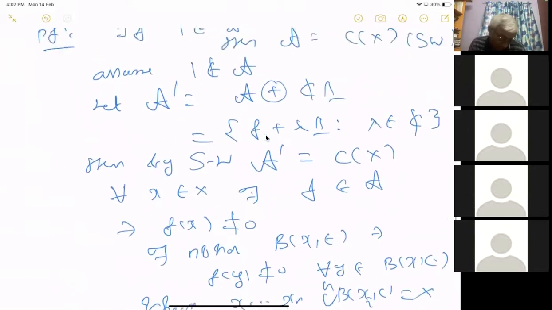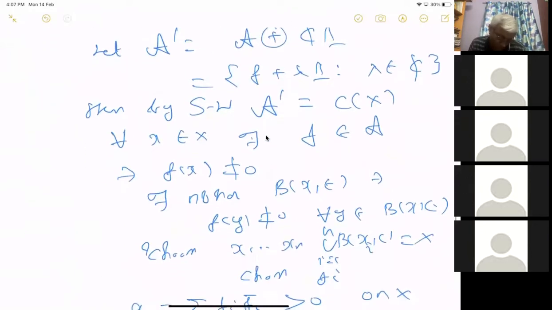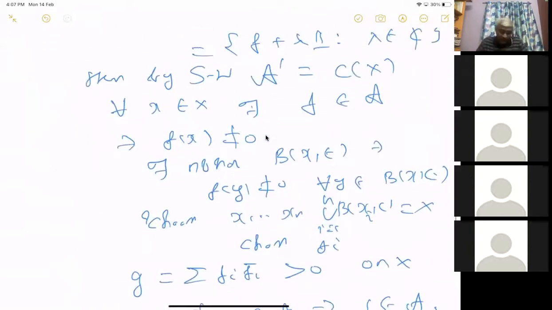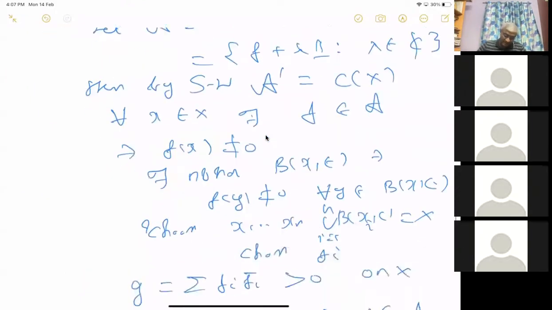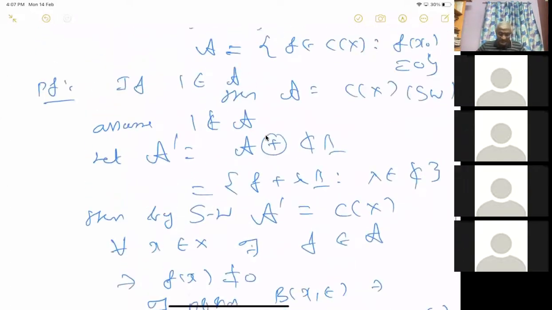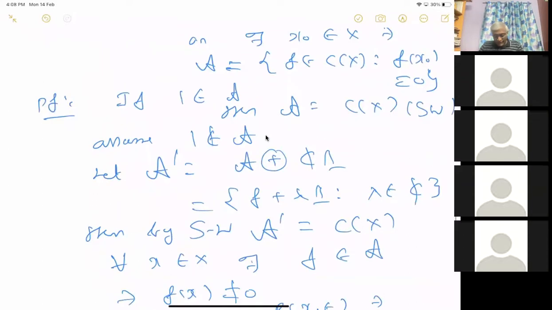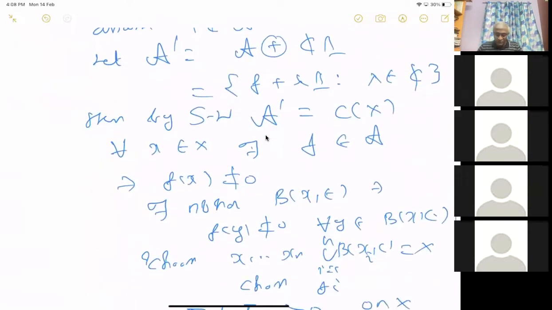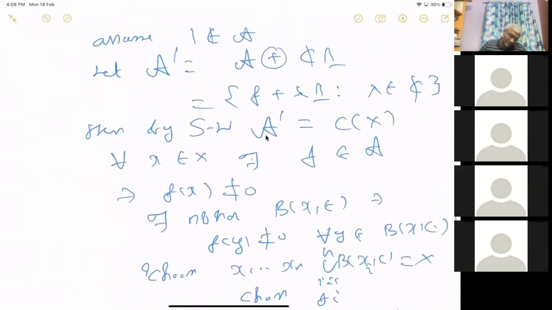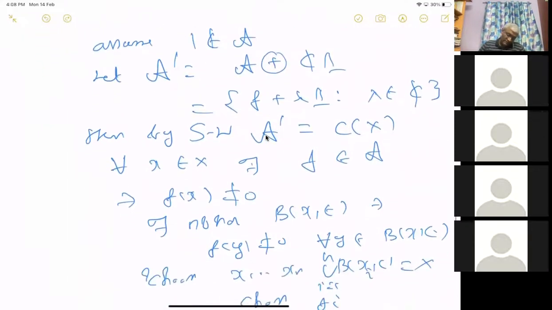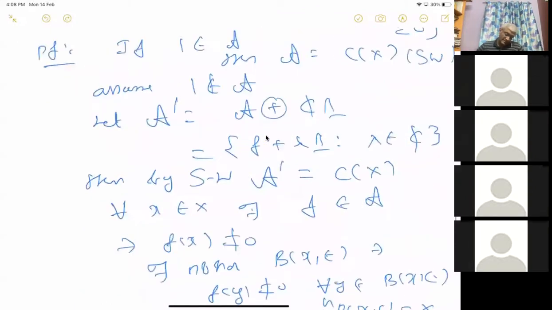What was I saying? Yeah. But then we have assumed that constants are not there. Let me understand what I was doing. So we are defining a new algebra A prime, which is equal to A direct sum C, I mean just adding the constants to that. By the Stone-Weierstrass theorem, A prime is equal to C(X). Now I have to say that there exists... so this is not possible. Suppose, what did I write? Suppose this is what I write now.